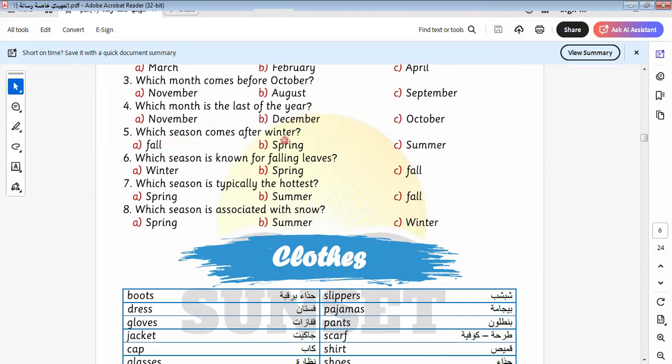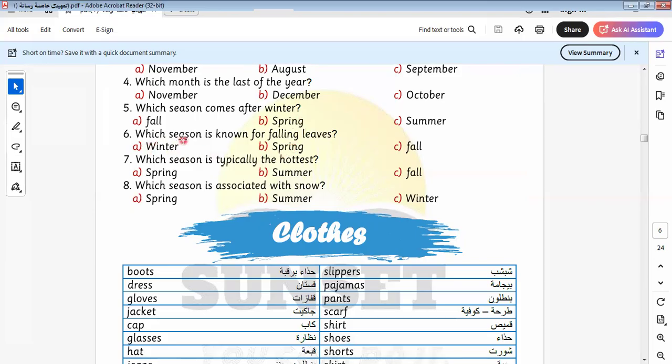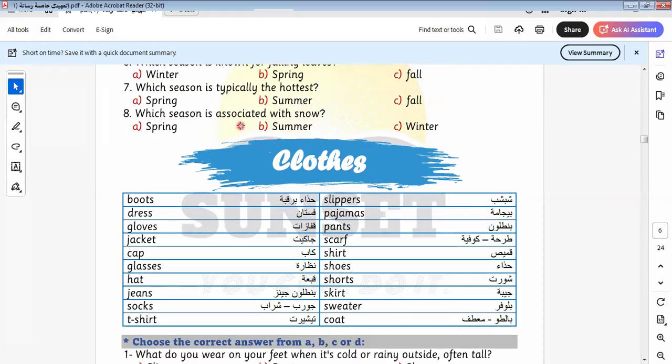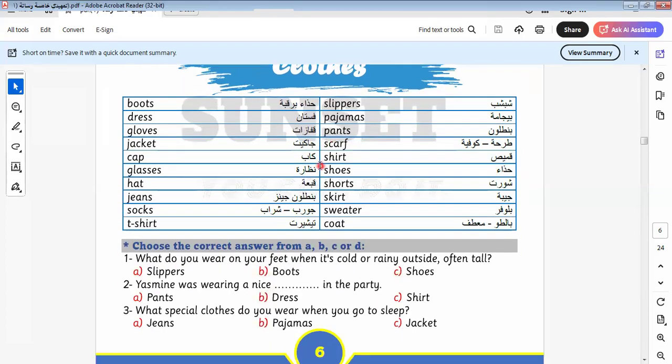Which season comes after winter? We have a season between winter and summer. It will be spring. Which season is known for falling leaves? Fall, without thinking. Which season is typically the hottest? Summer. Which season is associated with snow? It will be winter.